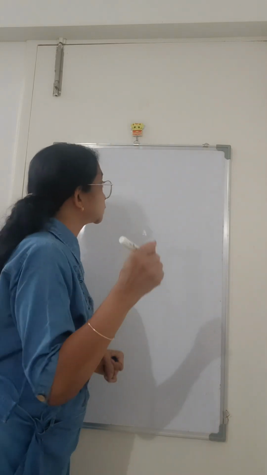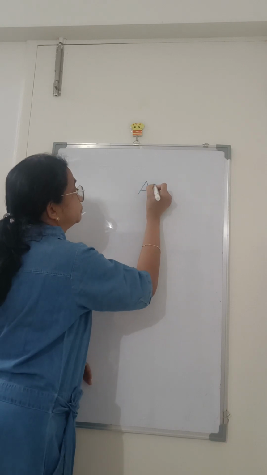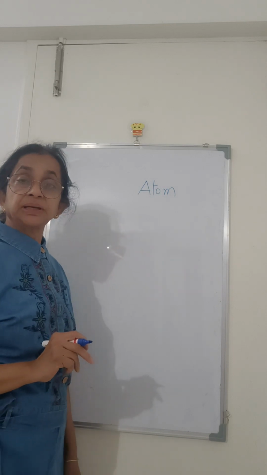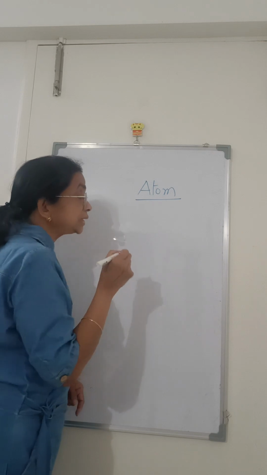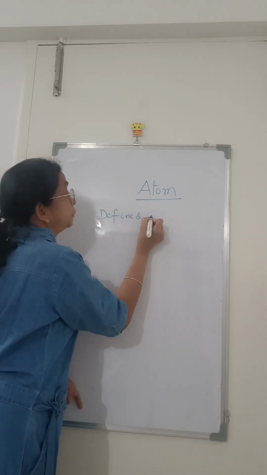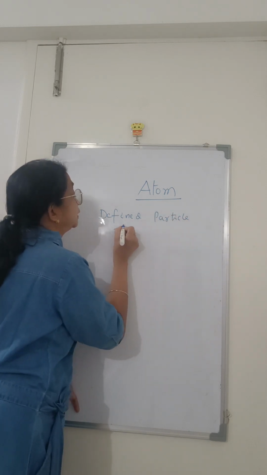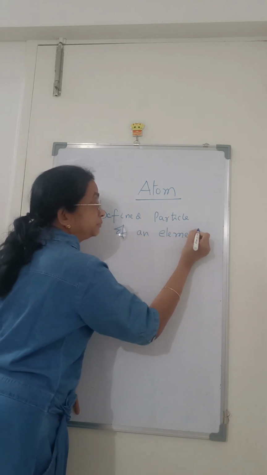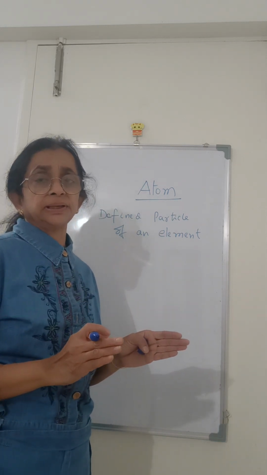Okay. So let's talk about the basics of chemistry today. Atom. An atom is the defined particle of an element. It is just like a cell in our body.